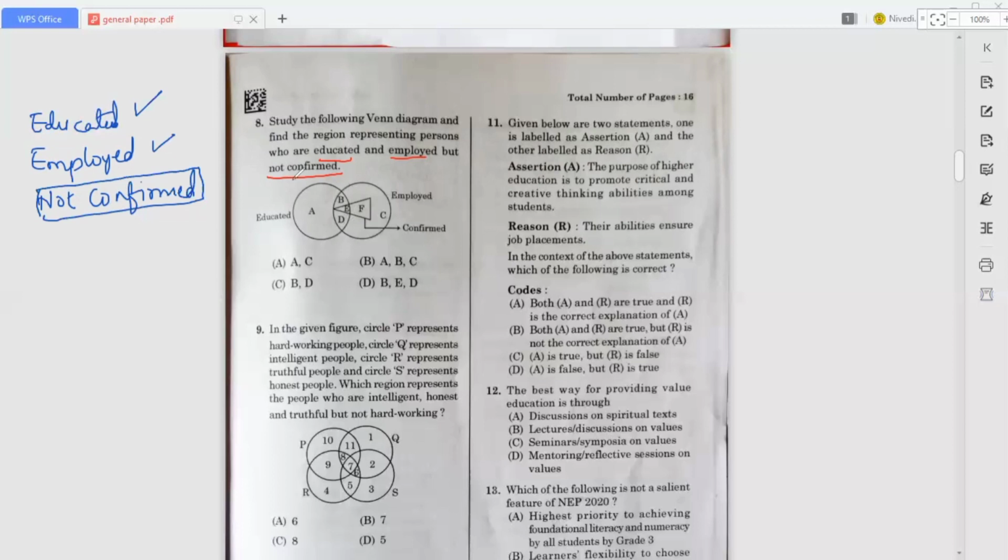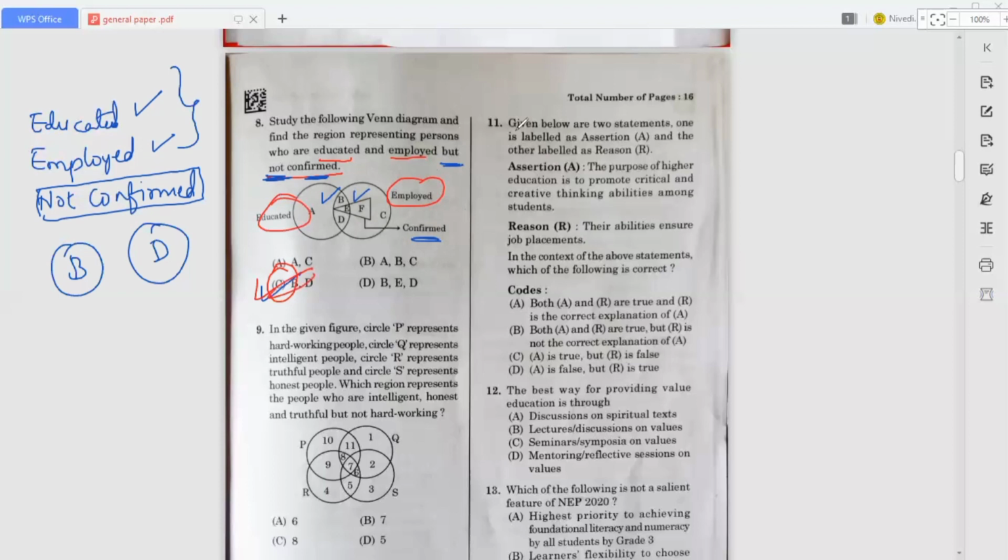So we need both, that is, both educated and employed. Here B belongs to educated as well as employed. And D is coming between employed and educated, right? So D also belongs to educated and employed. But E you should not mention, because E belongs to confirmed. In the question they are asking for not confirmed. So the answer is option C, B and D. Option C is the correct answer for this question.